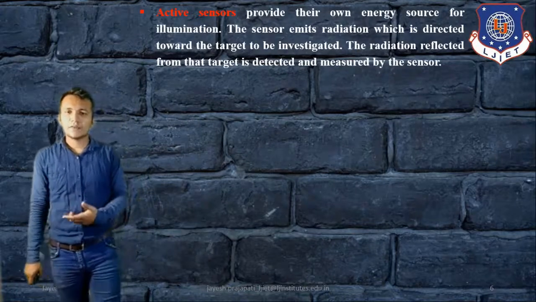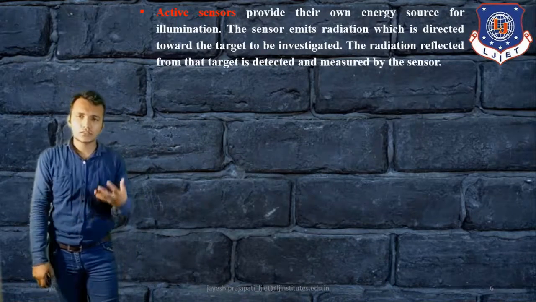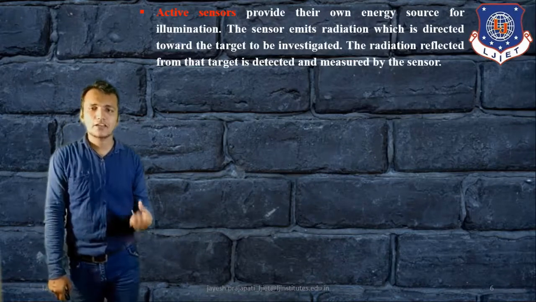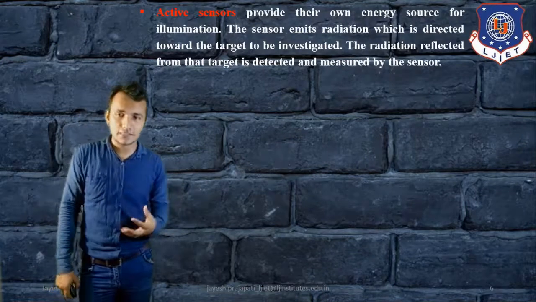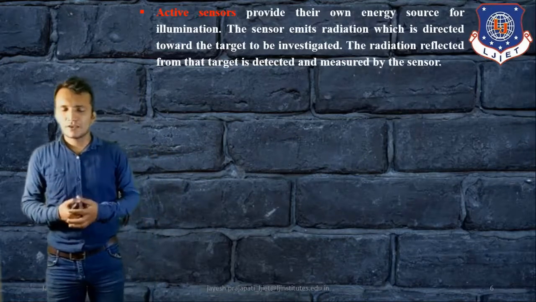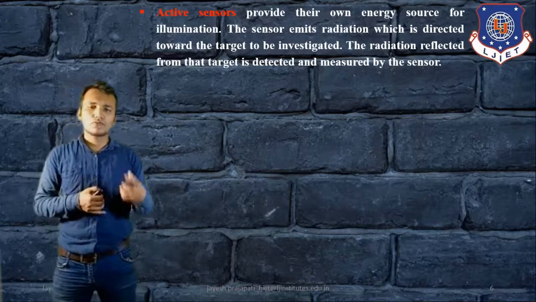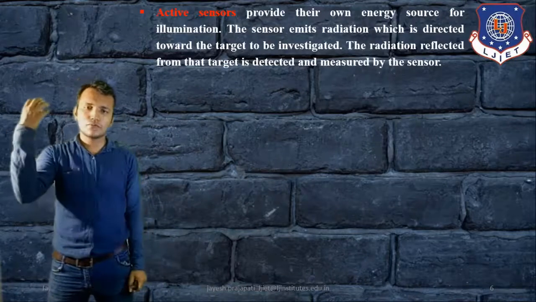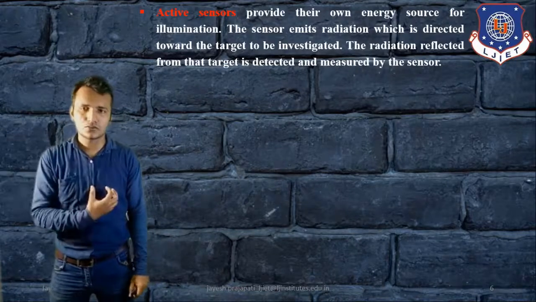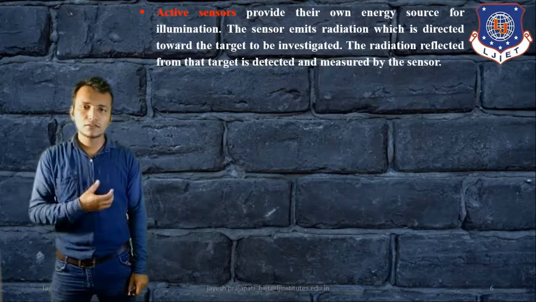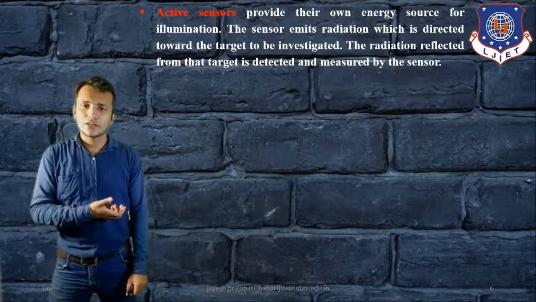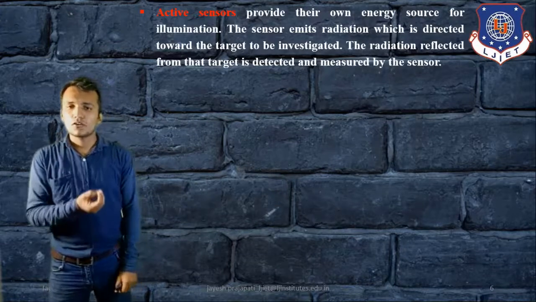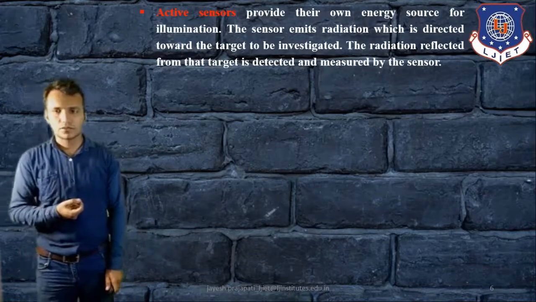The sensor emits radiation which is directed towards the target to be investigated, and the radiation reflected from the target is detected and measured by the sensor. To measure the crop condition, the active sensor uses its own energy source, and the radiation is reflected back and gives the information about the crop. That is the active sensor.